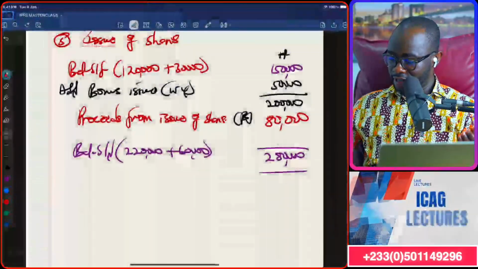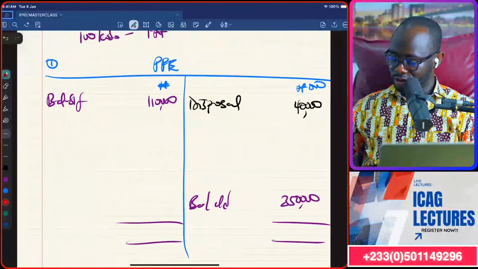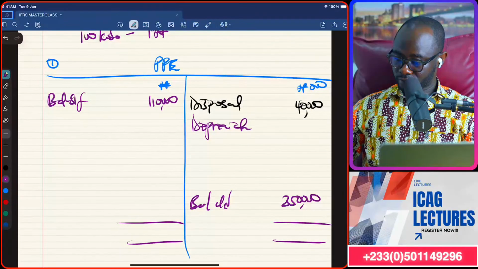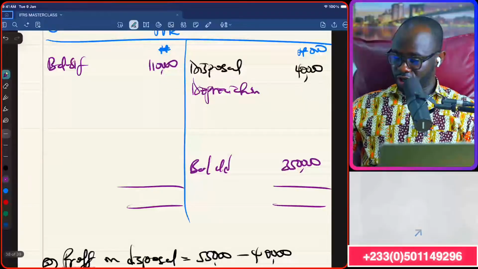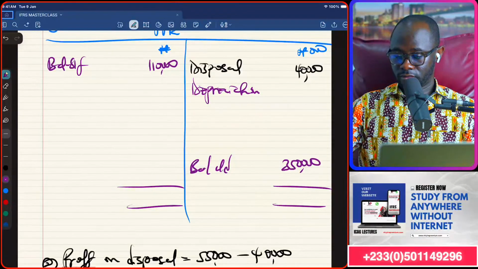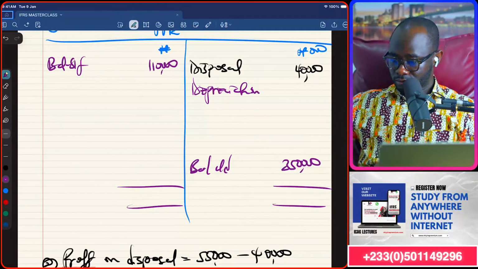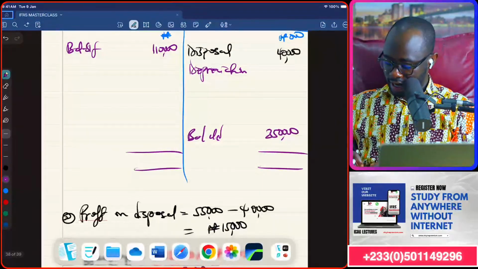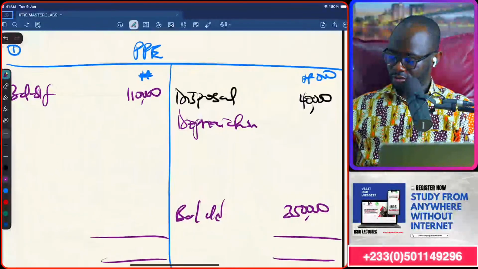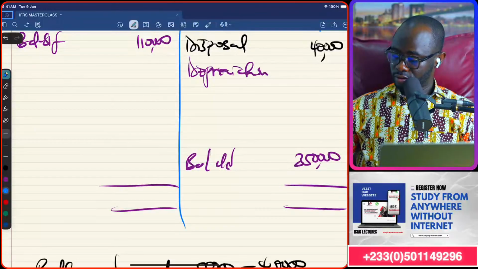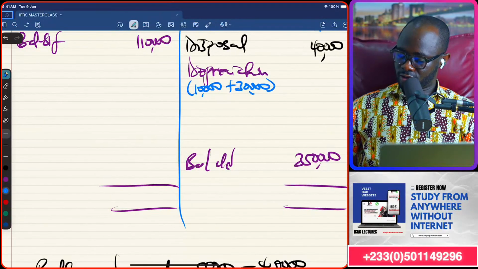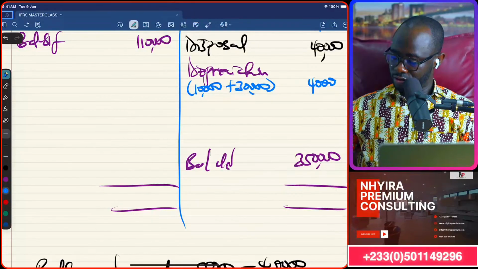So again, we go to our PPE account, we will credit it with depreciation for the year. So depreciation comes here for us, and that is going to be 10 plus 30, making 40. So 10,000 plus 30,000, making 40,000.